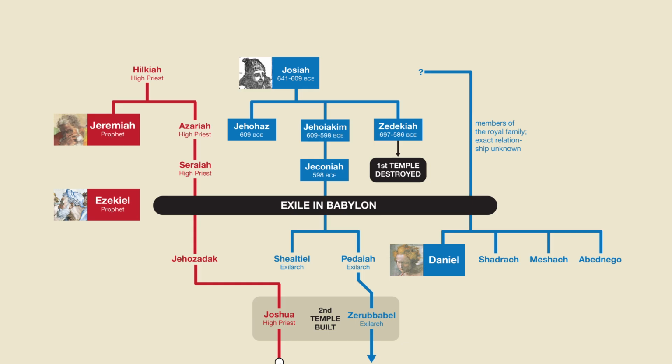The previous video in this series ended with the fall of the Kingdom of Judah to the Babylonians in 586 BCE. At that point, the original Jewish temple in Jerusalem was destroyed, and the Jews were exiled to Babylon. But when Cyrus the Great of Persia conquered Babylon, he allowed the Jews to return home. The grandson of a former high priest named Joshua and the grandson of a former king named Zerubbabel teamed up to lead the return and to start the process of building a new temple.